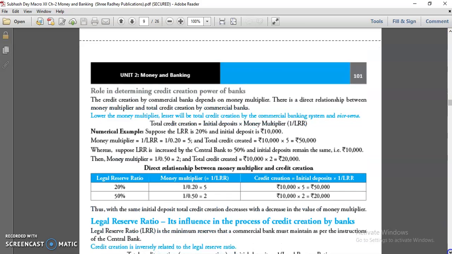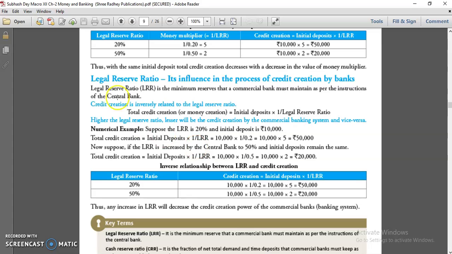Next is the legal reserve ratio and its influence on the process of credit creation by banks. What is the influence of LRR in the process of credit creation? There is an indirect relationship, inversely related to legal reserve ratio. Once your LRR is high, your credit creation would be low. It means there is an inverse relationship between legal reserve ratio and credit creation, and there is a direct relation between money multiplier and credit creation. I hope you understood.